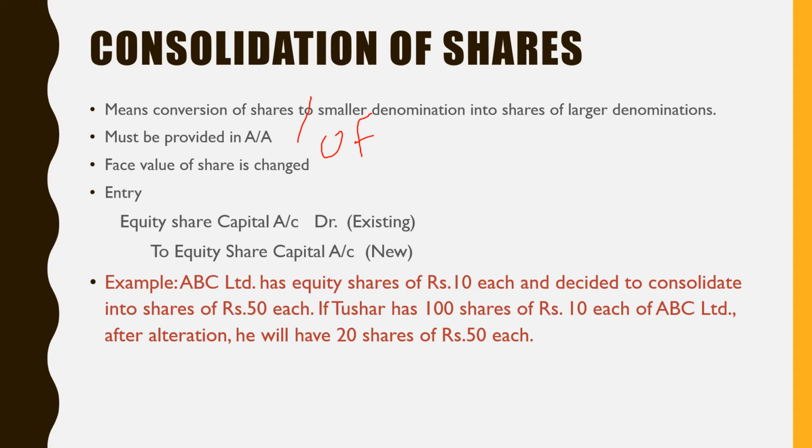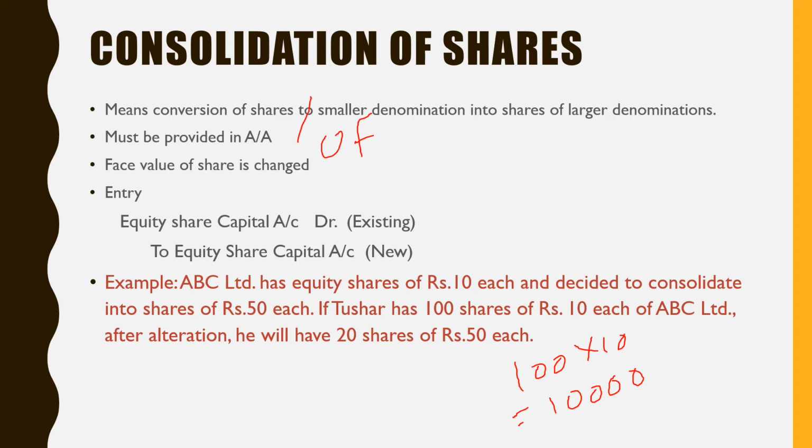Let us see one example. ABC Limited has equity shares of rupees 10 each and decided to consolidate into shares of rupees 50 each. That means 5 shares will be combined and 1 share will be made. Now see, if Mr. Tushar has 100 shares of rupees 10 each of ABC Limited, how much capital is he having? 100 into 10 is equal to 10,000. He is having face value of 10,000 share capital.